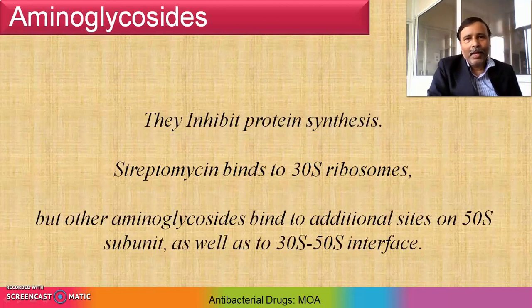Now let's focus on aminoglycosides. Aminoglycosides inhibit protein synthesis. Specifically, streptomycin binds to 30S ribosomes, whereas other aminoglycosides will bind with 50S as well as the 30S interface also.